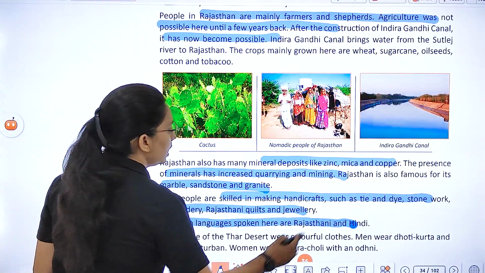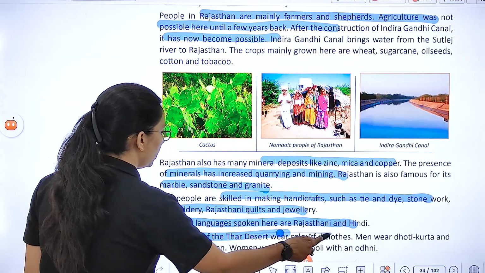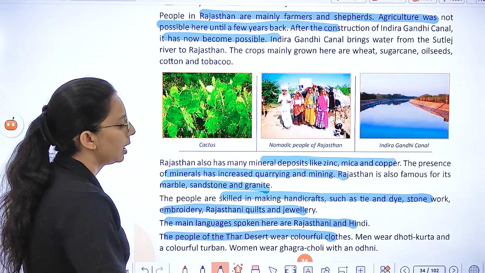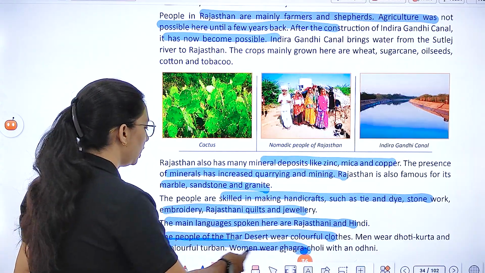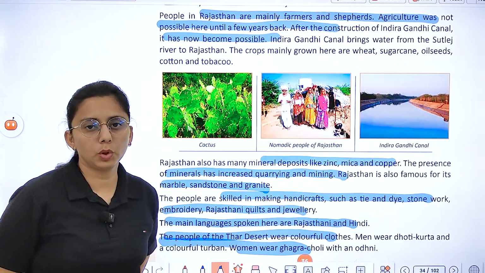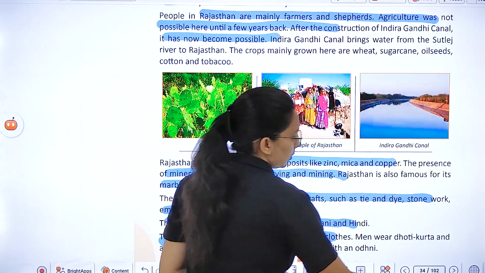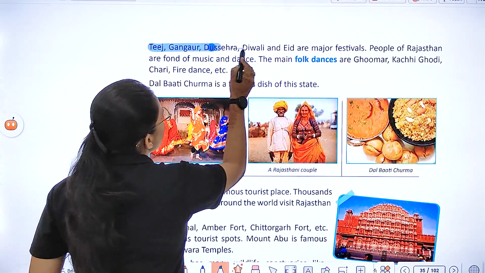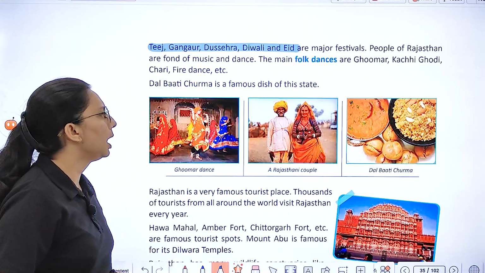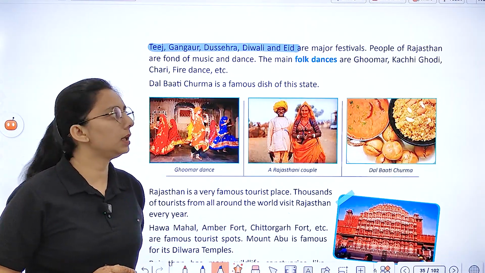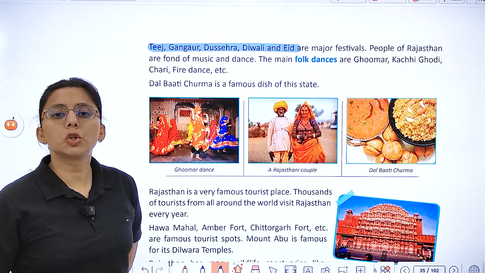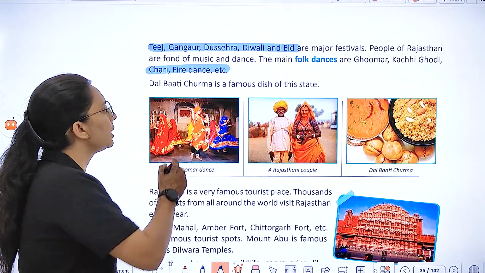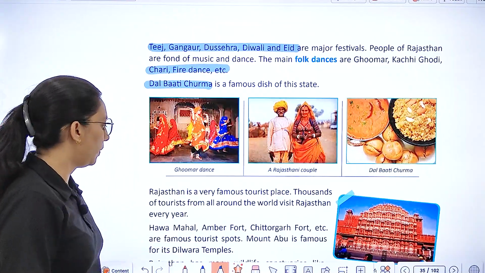The main languages spoken here are Rajasthani and Hindi. The people of the Thar Desert wear colorful clothes. The men wear dhoti kurta and colorful turbans. Women wear ghagra choli with odhni. Next, Teej, Gangaur, Dussehra, Diwali and Eid are the main festivals. Here the people are very fond of music and dance, and the main folk dance is Ghoomar. There are also Kachhi Ghodi and the Chari fire dance. Dal Baati Churma is the famous dish here.